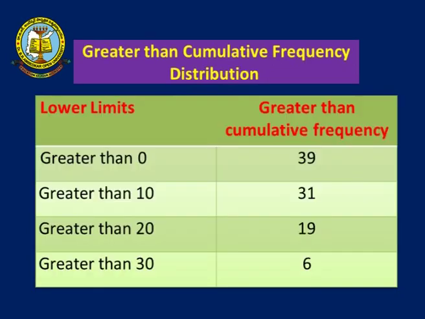Now, we are talking about the greater than cumulative frequency distribution. Our limits are greater than 0, greater than 10, greater than 20, greater than 30. The greater than cumulative frequencies are 39, then greater than 10 is 31, greater than 20 is 19, and greater than 30 is 6. So, this is the representation of the less than and greater than cumulative frequency distribution examples.